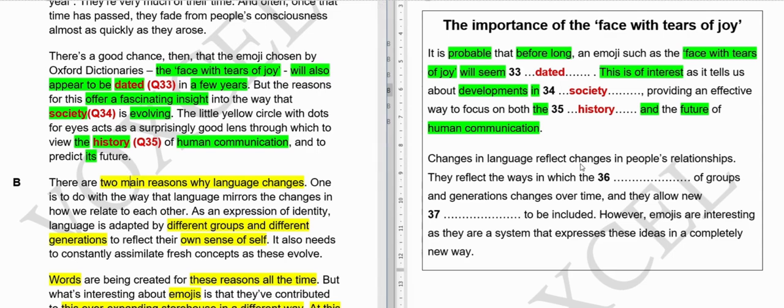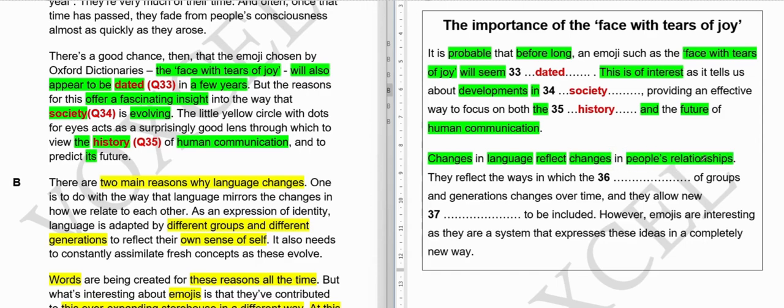Moving on to the next question, number 36. Changes in language reflect changes in people's relationships. They reflect the ways in which the dash of groups and generations change over time. So this option is saying that whatever changes in language, it reflects changes in people's relationships.